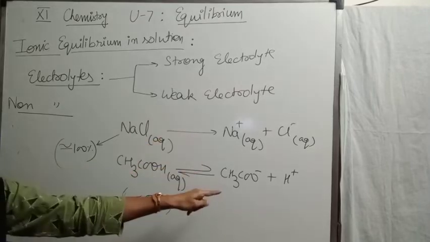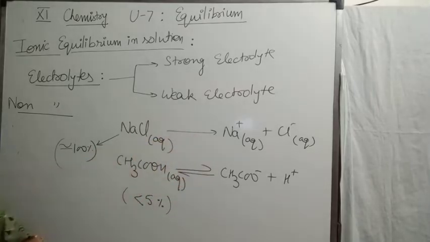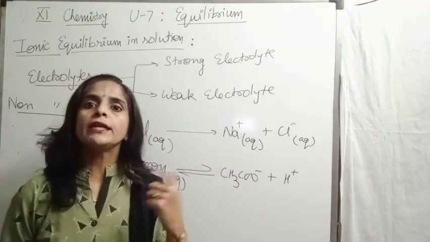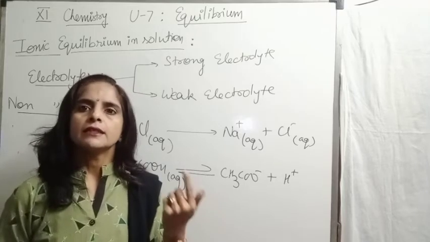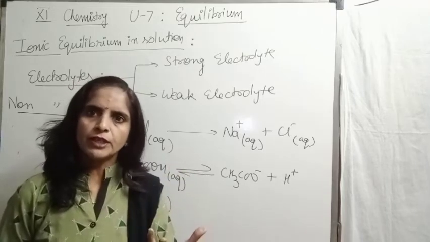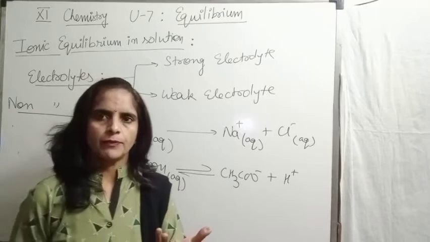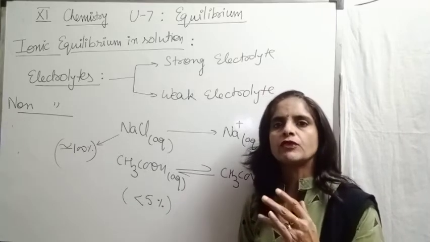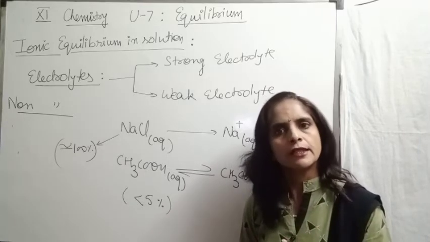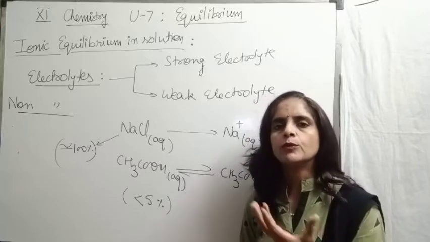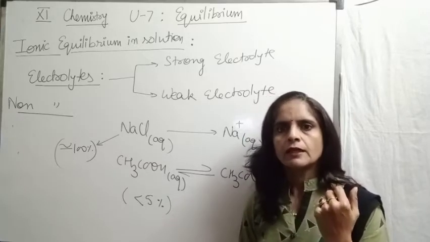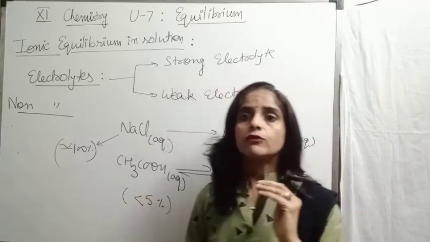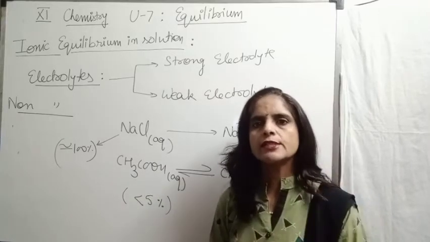And this is the reason of conduction, that why electrolytes they conduct electricity. Because in aqueous solution they dissociate into their ions, and due to this free movement of ions we get the electric current. More is the free movement of ion, or we can say more is the concentration of ion. If we increase the concentration of electrolyte, the conduction increases because we will get more ions in aqueous solution. More are the ions, more will be the conduction. Clear, children?